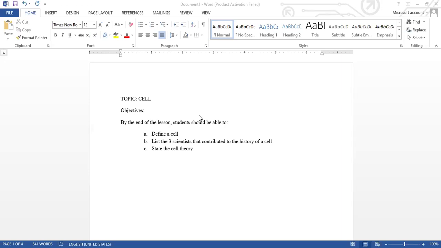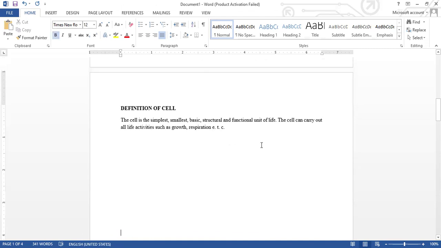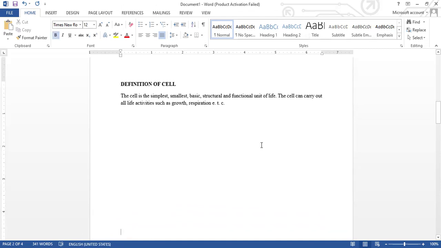Basically, a cell can be defined as the basic, simplest, smallest structural and functional unit of life. The basic, the smallest and the simplest unit of life.